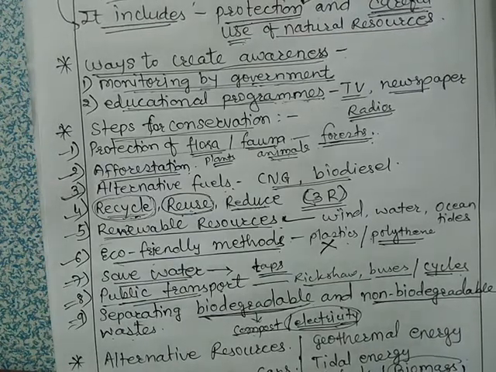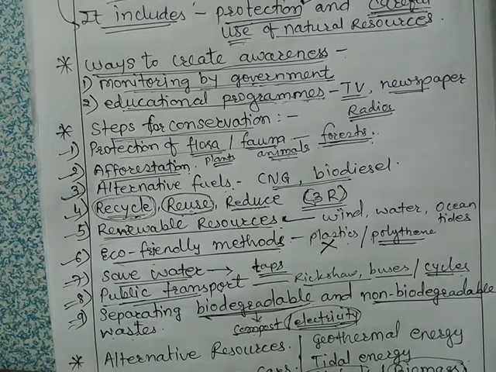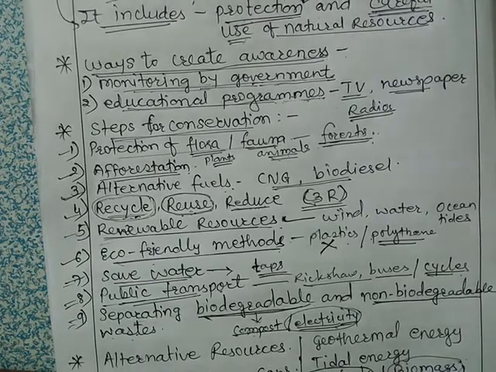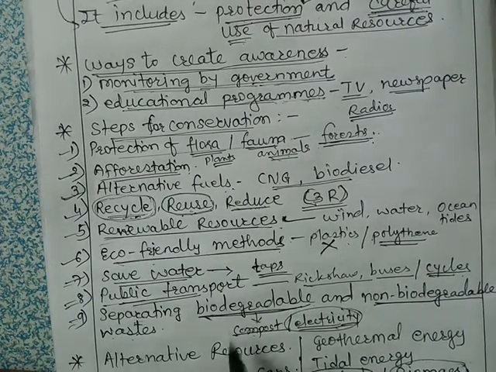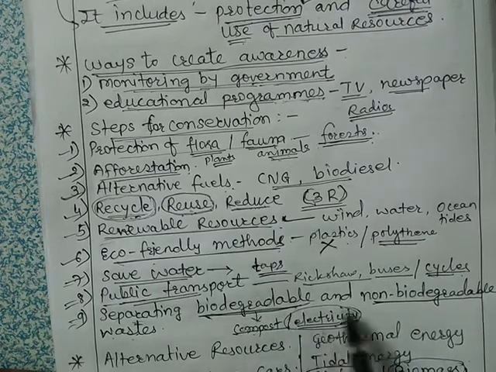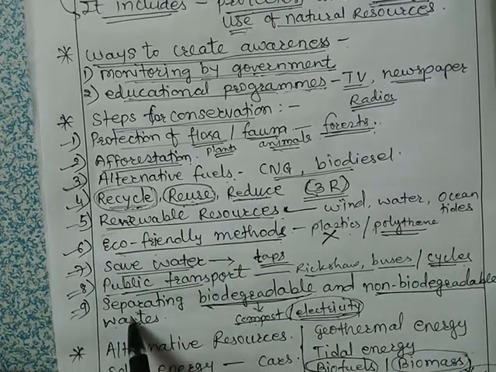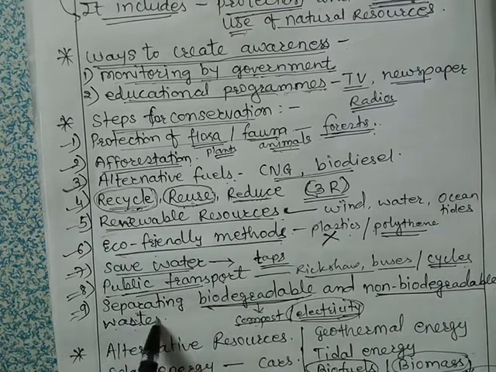Okay, and this electricity is known as biofuel, and biofuel is produced from the biomass, that is plants, that we will discuss further. So separating biodegradable and non-biodegradable waste is another important way for the conservation of resources.